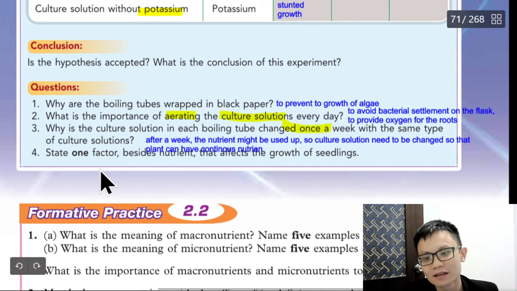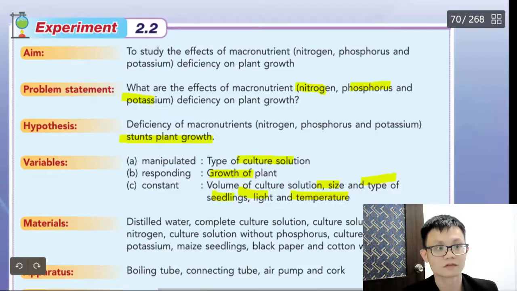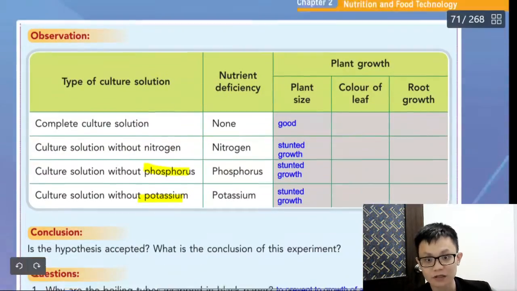State one factor beside nutrient that affect the growth of the seed. So state one more factor. So for this one, we can say that you already mentioned size, type of seeding, light, temperature. Maybe we can mention carbon dioxide or humidity. So we just put here carbon dioxide.